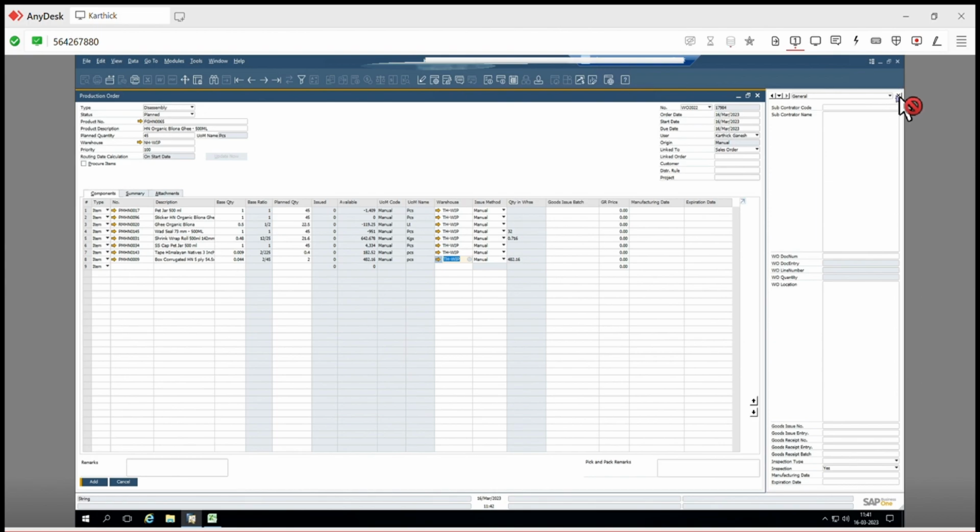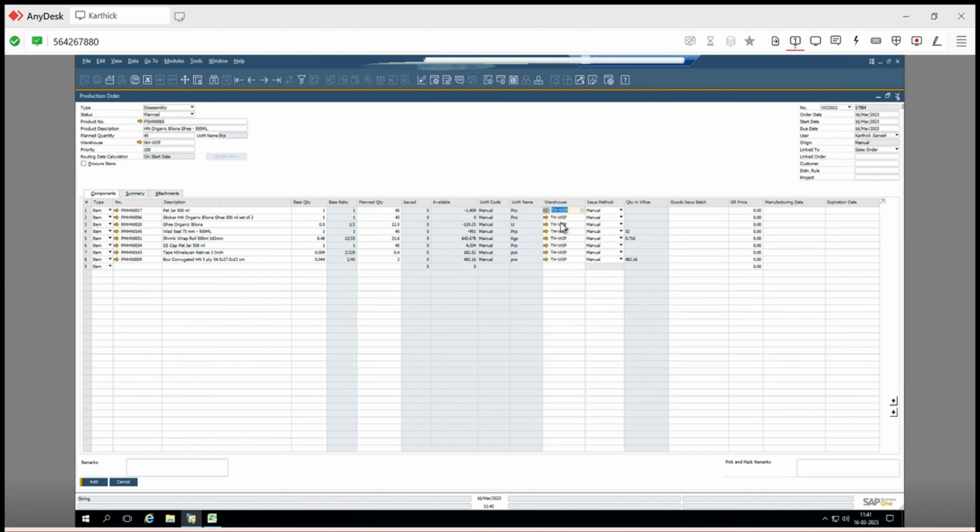No, we'll keep it in WIP only, because this is a case of repacking, right? You need to reproduce it by consuming these only. So we can't change one, all should be unique. So we'll keep it to WIP only.